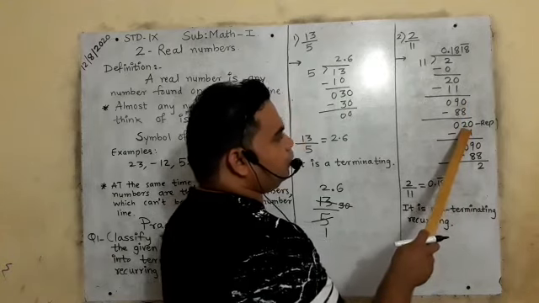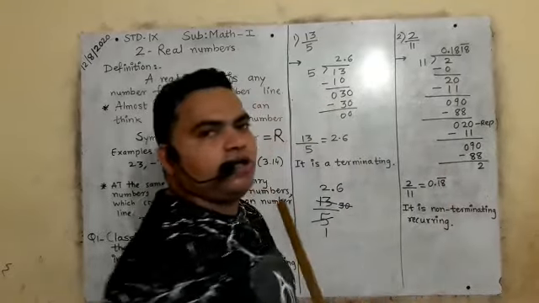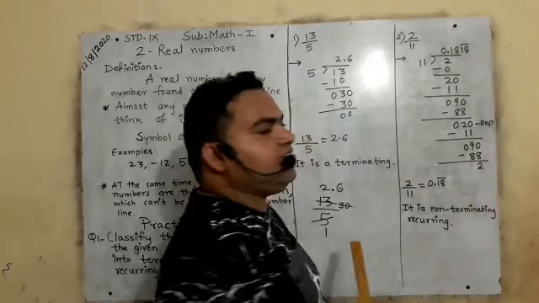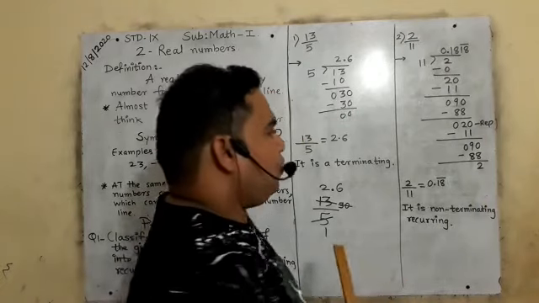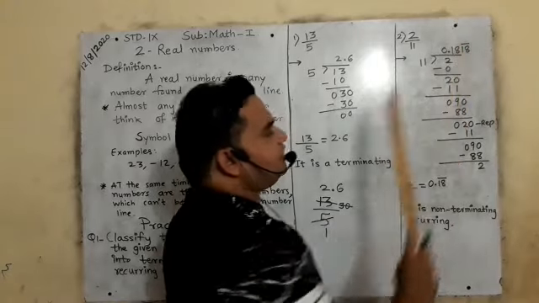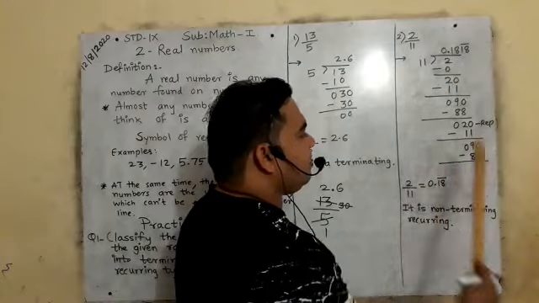90 minus 88 is 2. Here I can stop my answer because repetition occurs. Repetition हो गया, but I have just checked it out. मैंने आगे से चेक किया है कि क्या आंसर वही आ रहा है बार बार. Okay, so can you see here 0.18? So 18 above there is a bar. It means this 18 will come again and again.